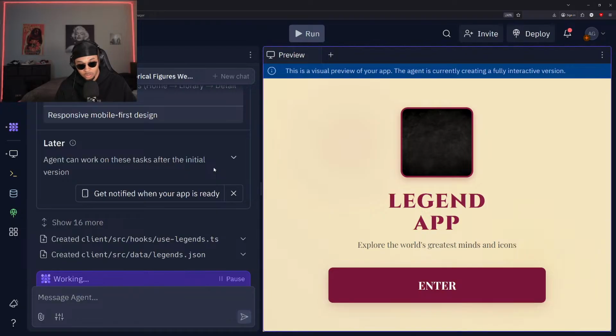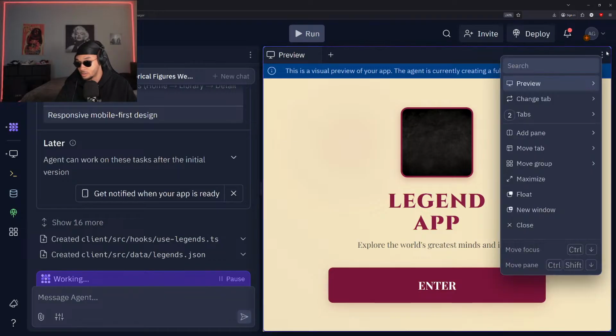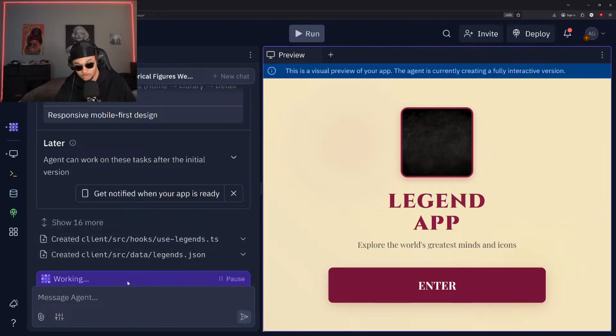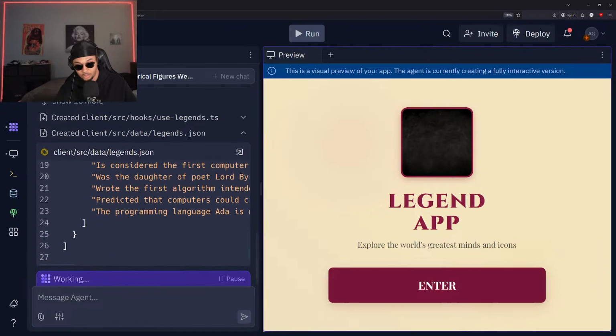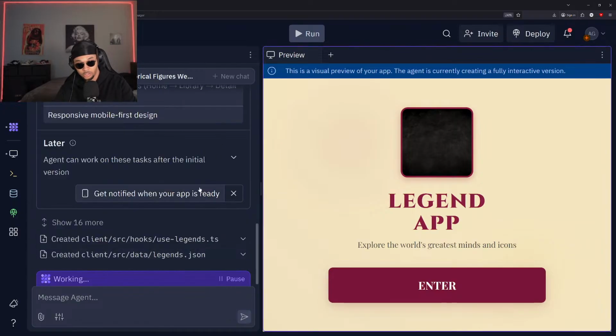Working. Okay. So it looks like it might be able to process, but if it takes a little bit too long or we don't see any changes show up, then we can just go ahead and restart this from scratch. Save some time. All right, it's still loading here, working. Let me see. Not seeing any new files be created here. So what we're going to do is we're going to go ahead and just start this one from scratch, right?